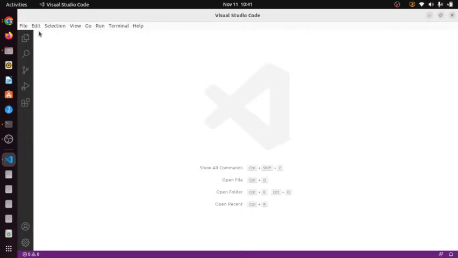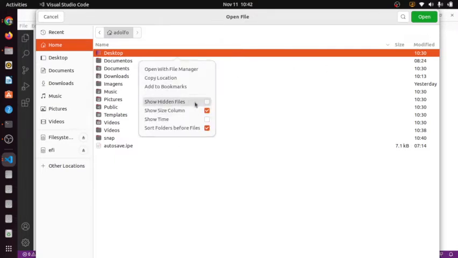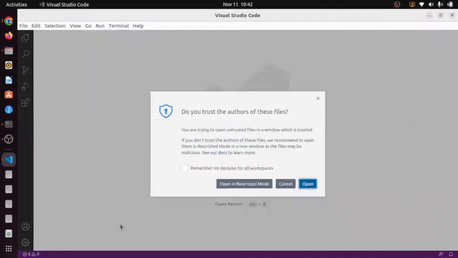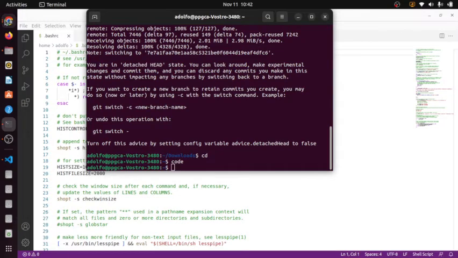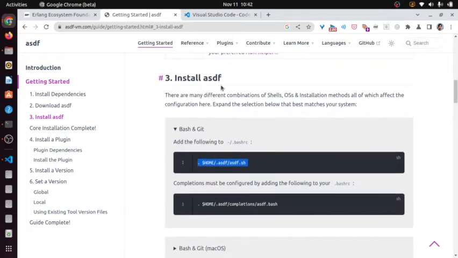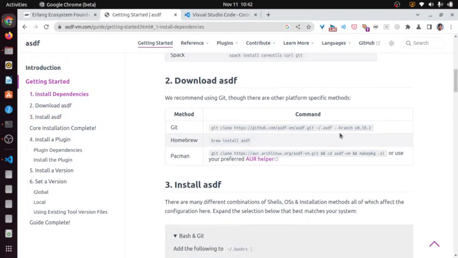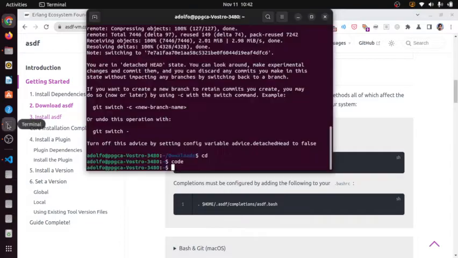Perfect. And now I'm going to open the file. I have to be able to see the hidden files. And okay, here it is. Open bashrc. So this file bashrc, and I have to add this to bashrc.